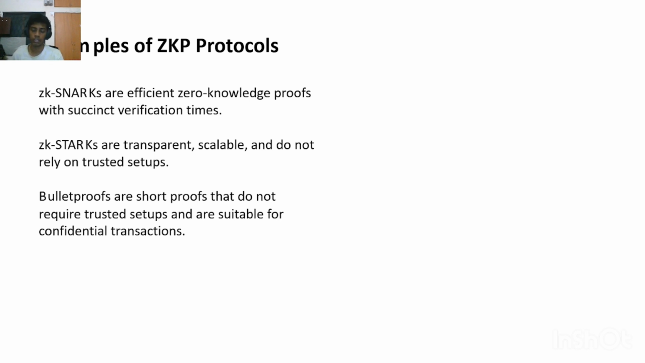Okay. The next one is Bulletproofs. Bulletproofs also do not need trusted setups, like SNARKs or STARKs. You just need an ideal confidential transaction for it. That's enough for Bulletproofs. So these are examples of ZKP protocols.